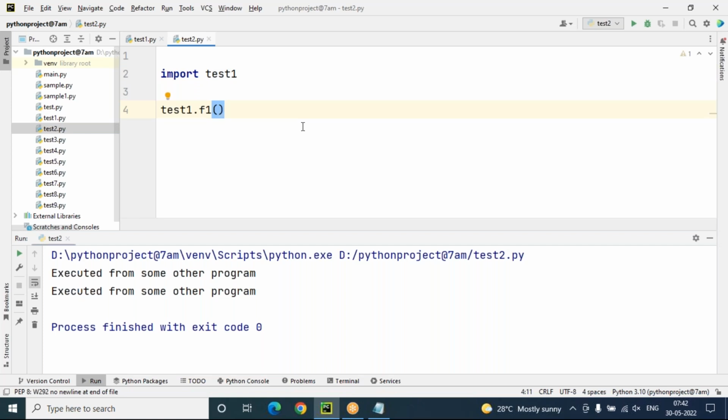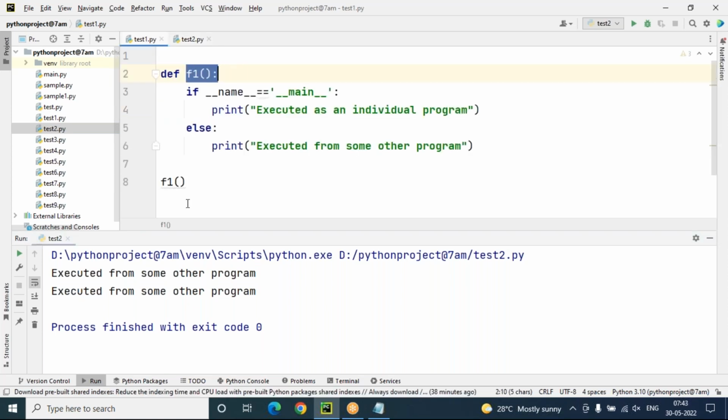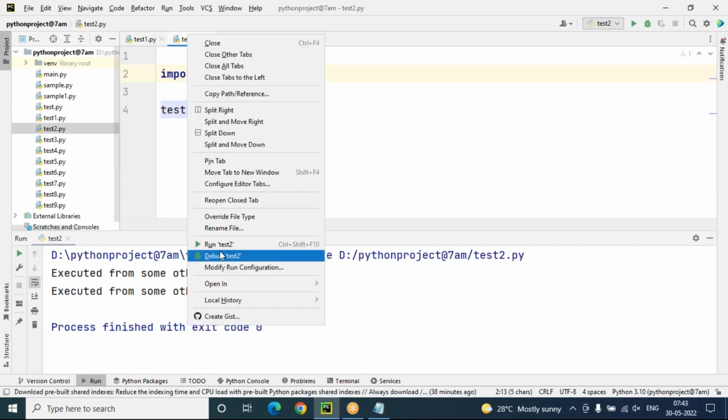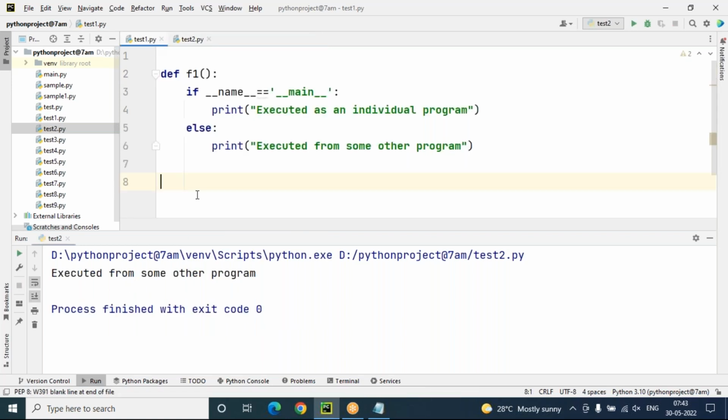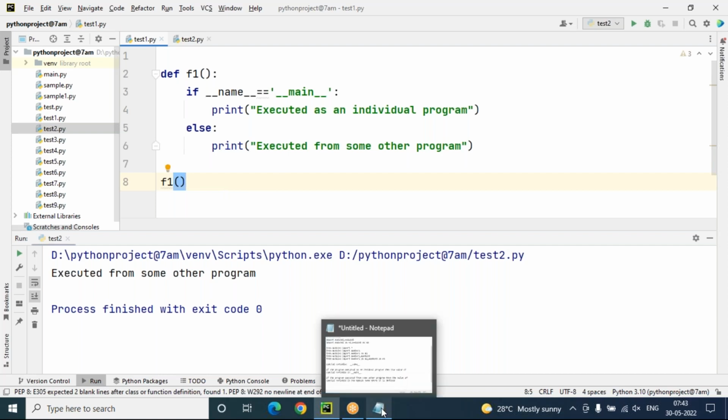But you may get a doubt, sir, why is this output coming 2 times here? The reason is that one time is because in this test1.py we already called the function, and another time it is coming like this. If I remove the calling here and only call here, then it comes only 1 time. Got my point?